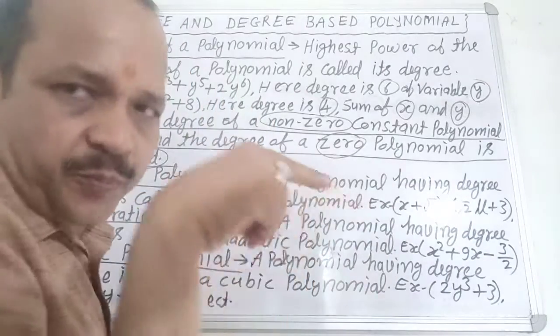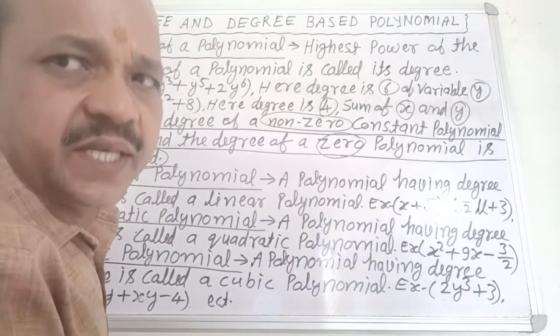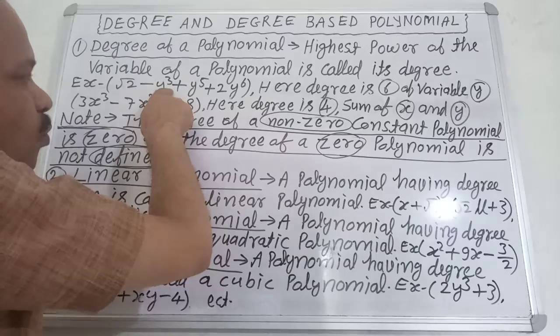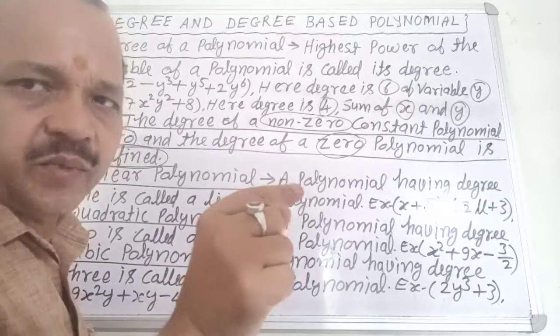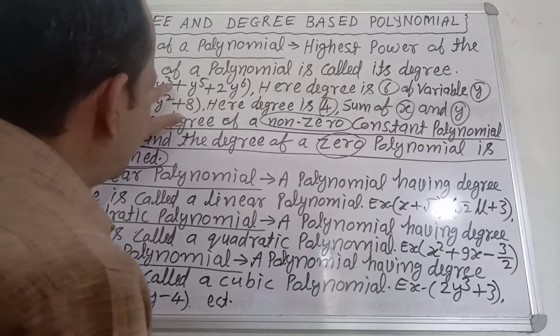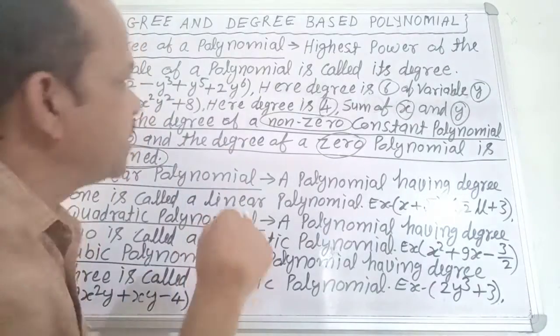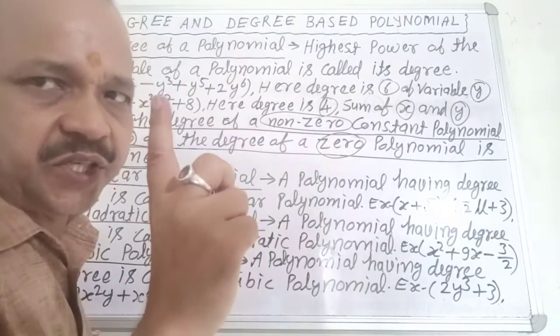It is a polynomial. Here root 2 is a constant. The first term is root 2, the second term is y power 3, the third term is y power 5 and the fourth term is 2y power 6. Is it clear?